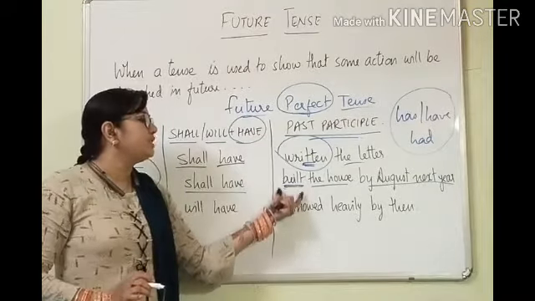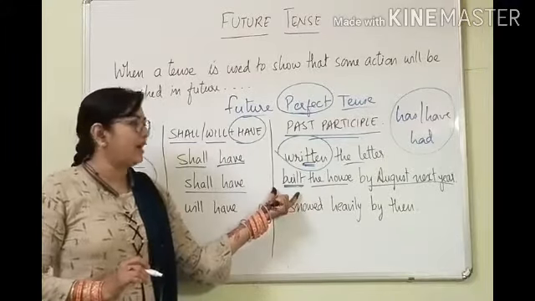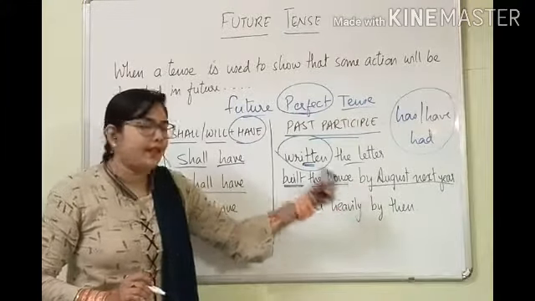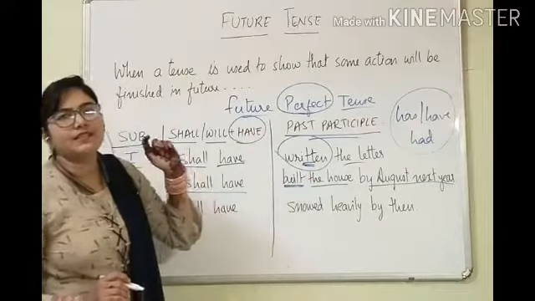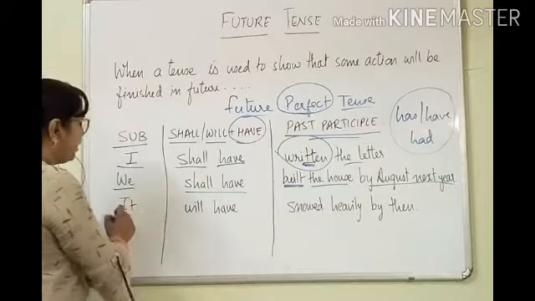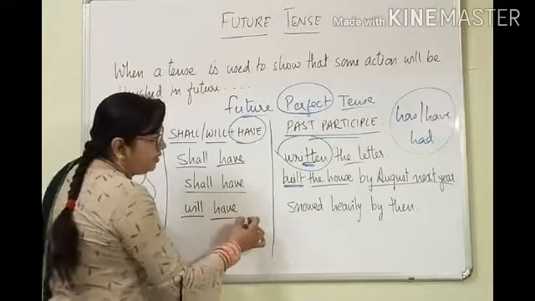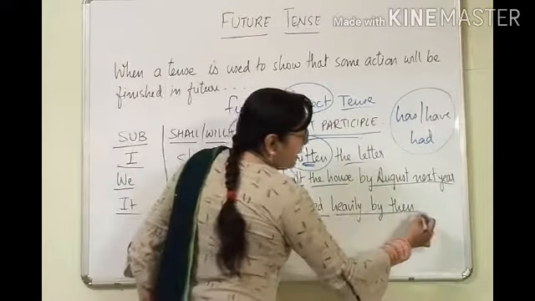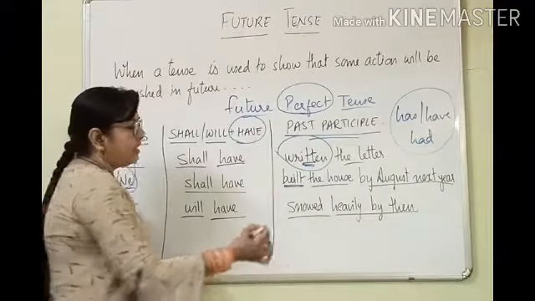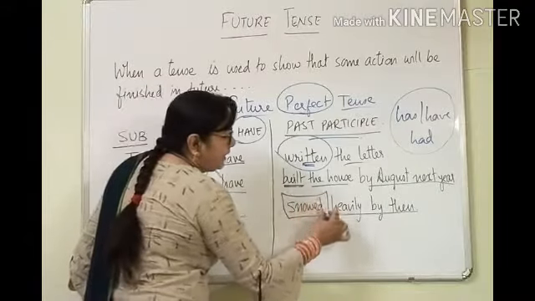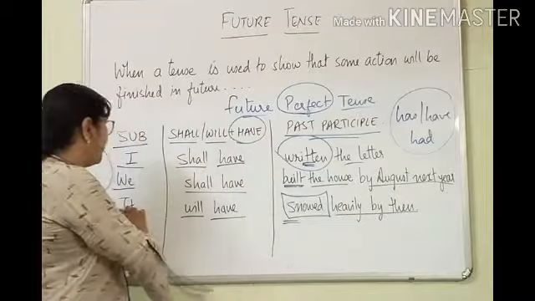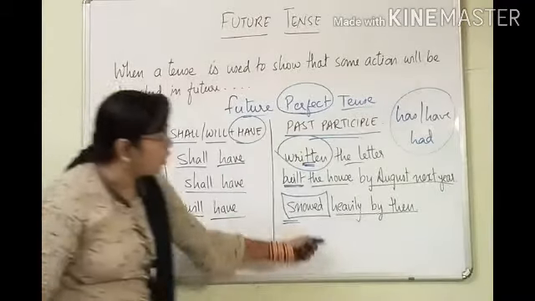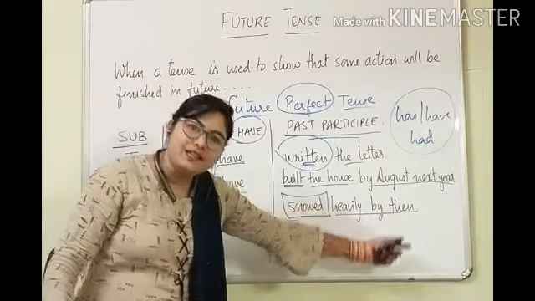That's why we have used this word built. Then it will have snowed heavily by then. This action will be completed in future.